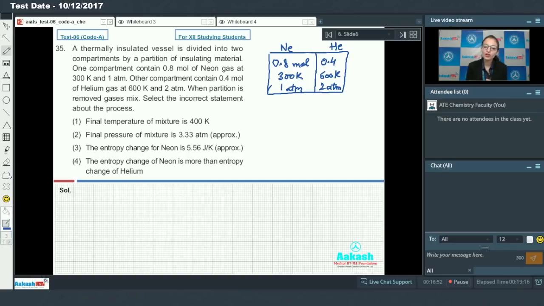जब हम पार्टीशन को रिमूव करेंगे, there will be a mixing of gases और नियॉन का टेम्परेचर बढ़ेगा जबकि हीलियम का टेम्परेचर कम होगा. And there will be a final temperature. Let us assume that final temperature is TF. And we know it is an insulated vessel, so heat gained by neon is equal to heat released by